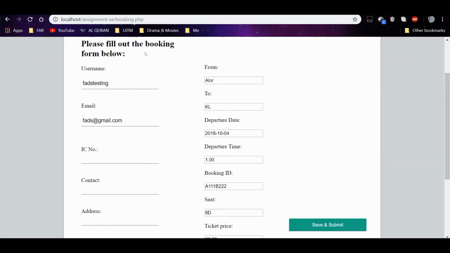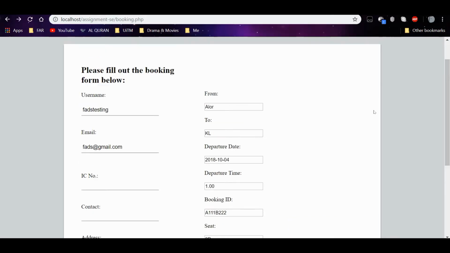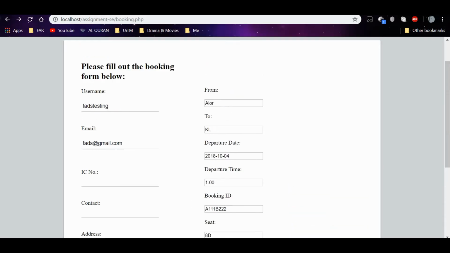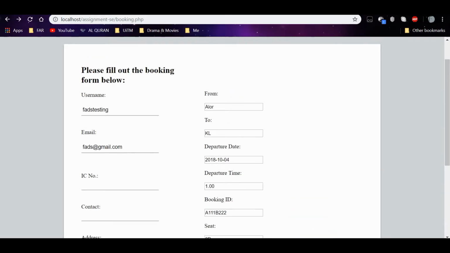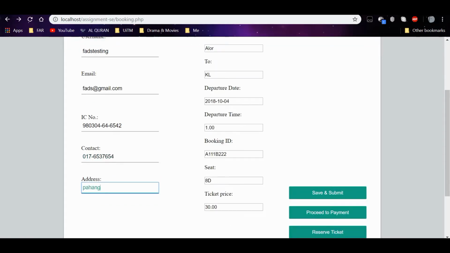And here we are in the booking form interface, so we have to complete the booking form first. Then we can choose from the three options here: save and submit, which just saves all the information that we put, or you can proceed to payment, or reserve the ticket. So let's try proceed to payment.